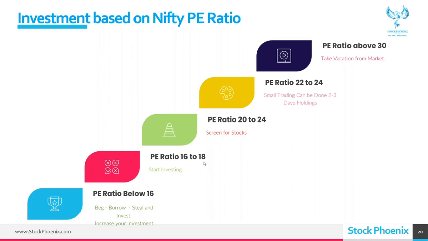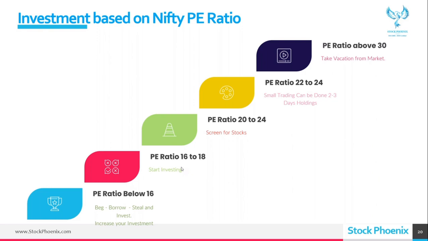16 to 18, you have to plan for it. Even at 20 to 24, if you have not started investment, you should have just kept your stocks ready. 16 to 18, anyway you have to do it, because that time will never come. Once in a while it happens actually. So if 16 to 18 comes, plan your future.